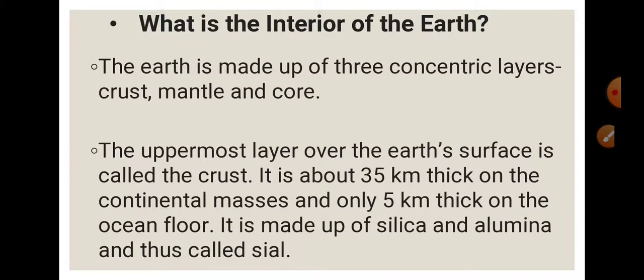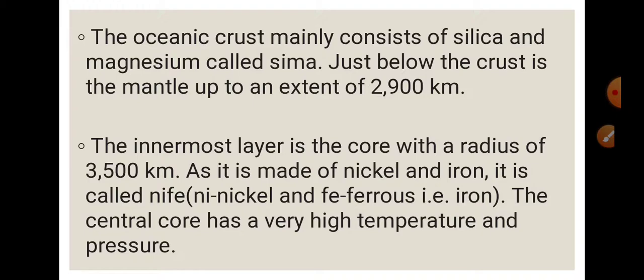Okay. It is made up of silica and alumina. What are the components? Silica and alumina, and thus it is called Sial. We can say Si for silica and Al for alumina. Okay. Then the oceanic crust mainly consists of silica and magnesium, called Sima.